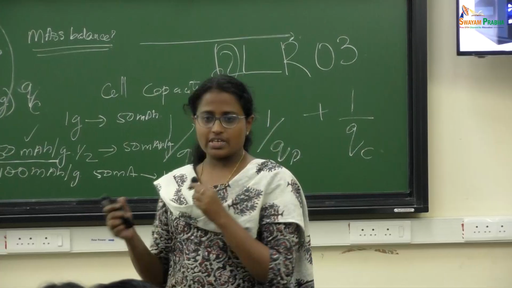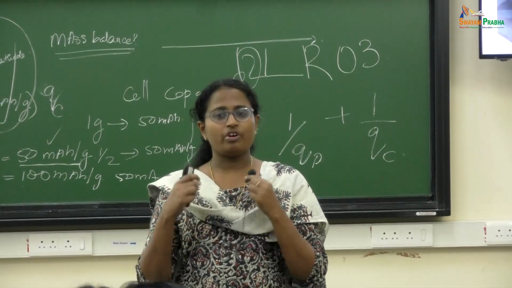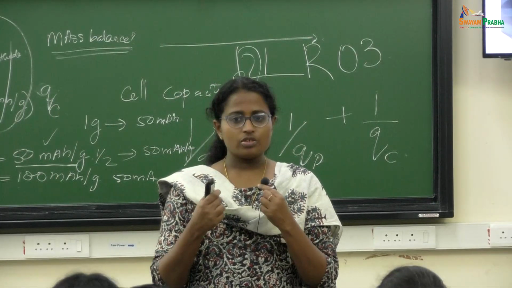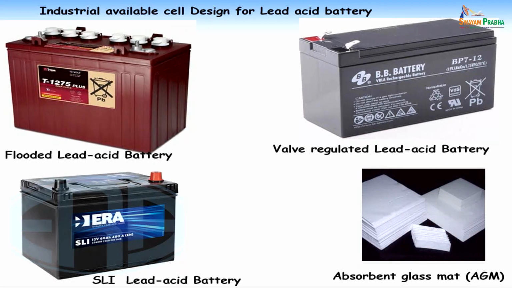So free water won't be there, and you will have less hydrogen evolution. These batteries have a 5 to 7 year warranty. Then you have to take them back, and all the lead has to be regenerated.